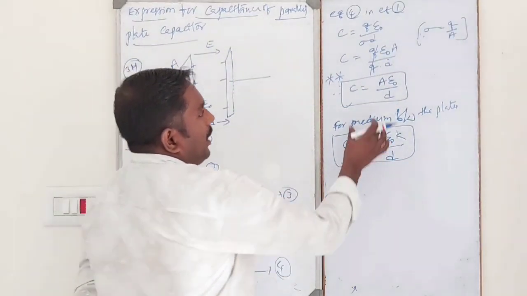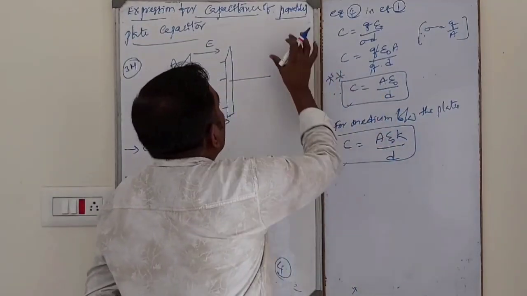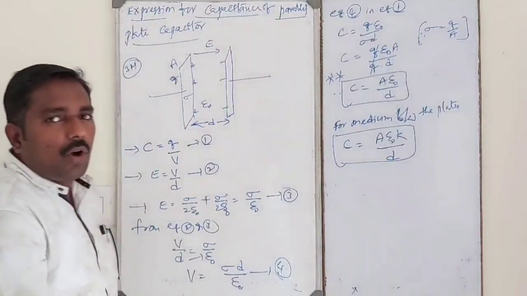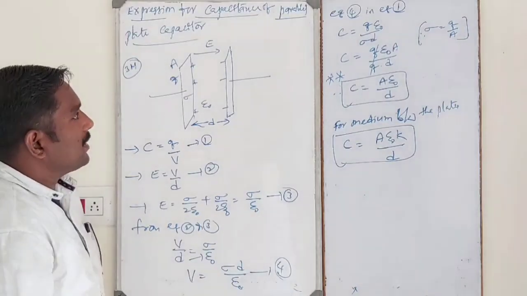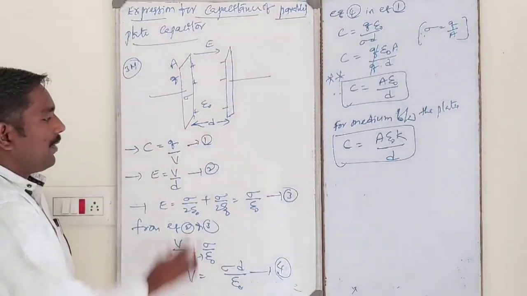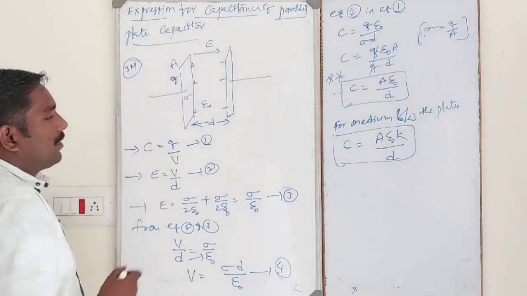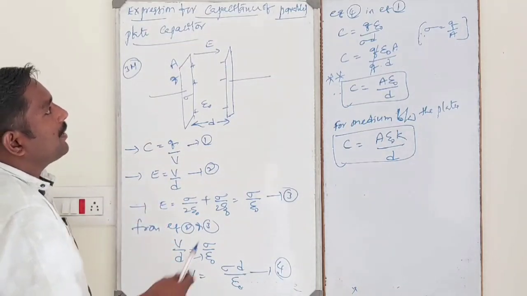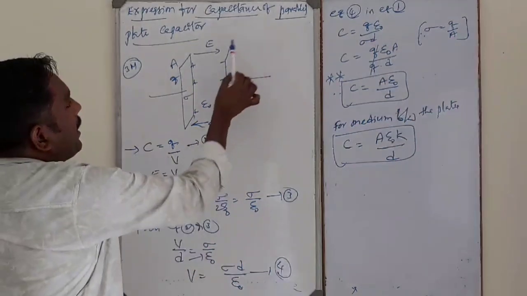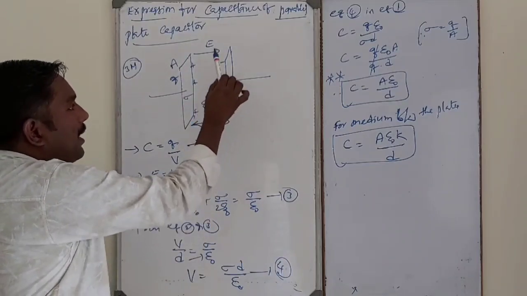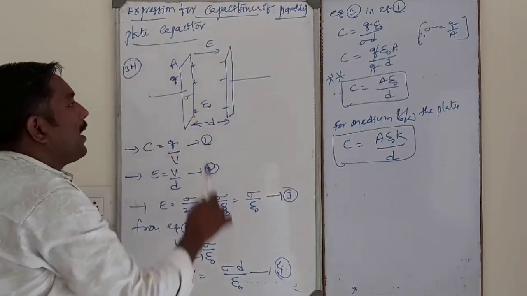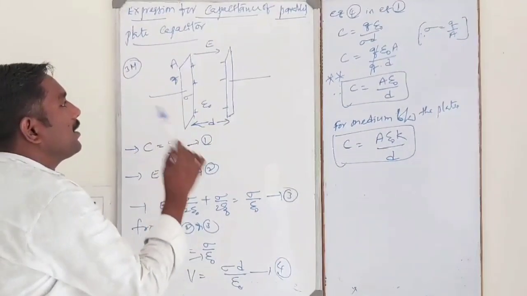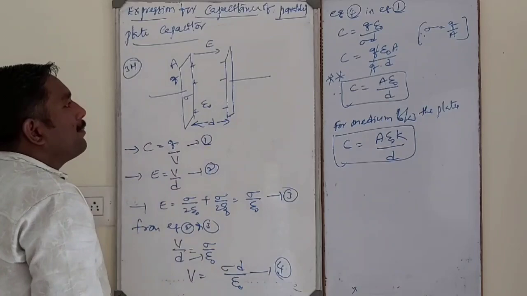See, capacitance of a parallel plate capacitor depends upon what factors? Before going to discuss the factors, let me explain once again. I will repeat. The parallel plate capacitor consists of two parallel conductors separated by a small distance d, with air as the medium between the plates.